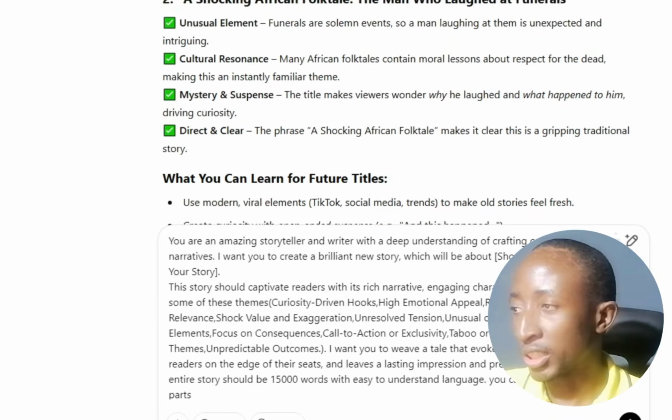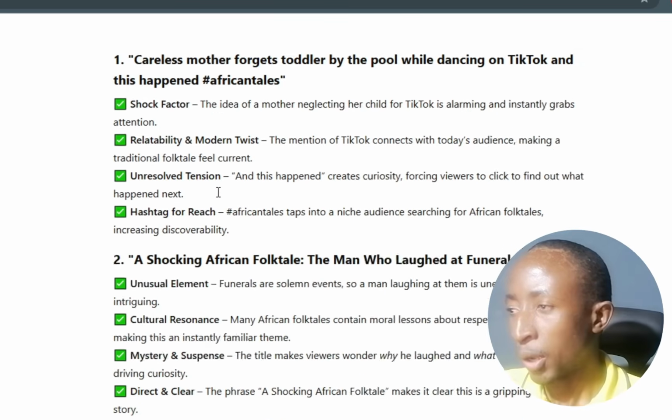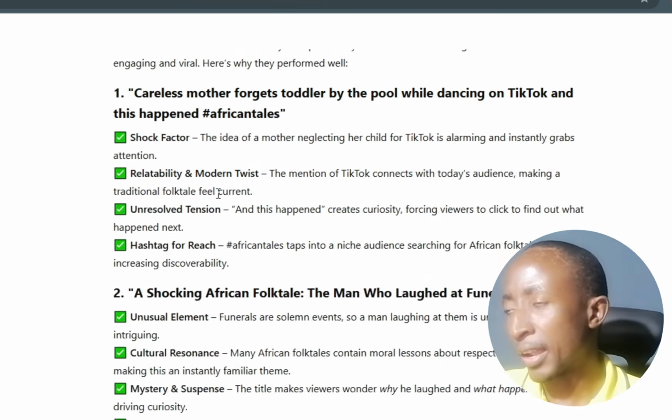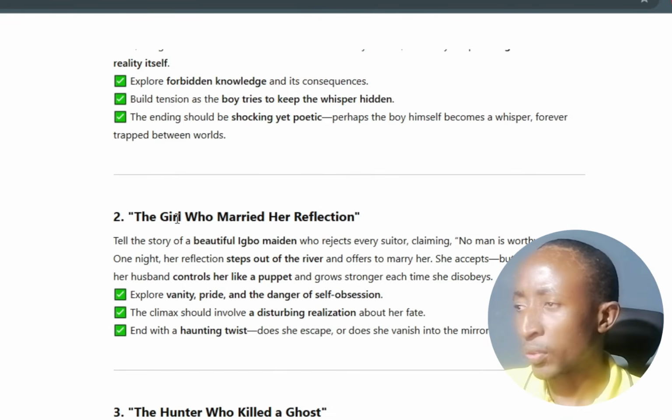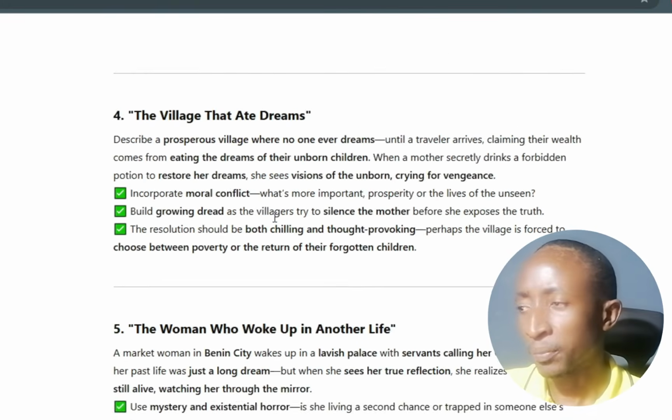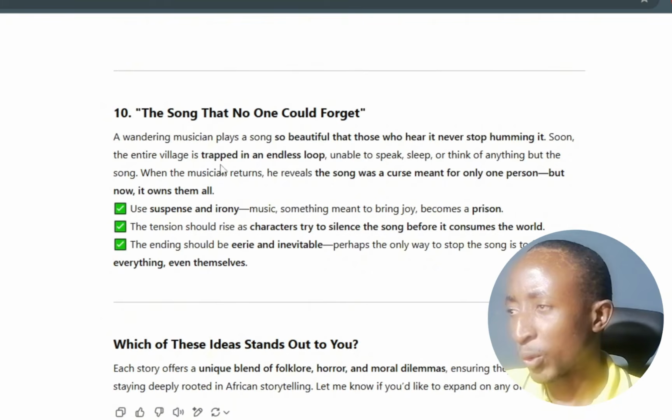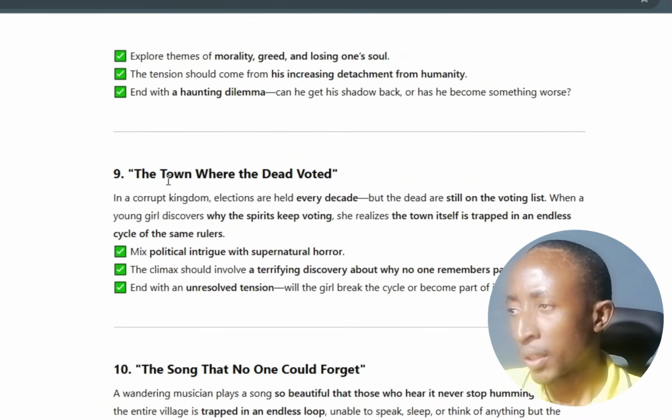So for example here, I mentioned there's a story I liked. Which one was that? Okay, like this one, the girl who married her reflection. But I think I love this one for even the song that no one could forget. No, not that one. The town where the dead voted. Okay, yeah, I think this one is nice. Okay, let's go with this one.